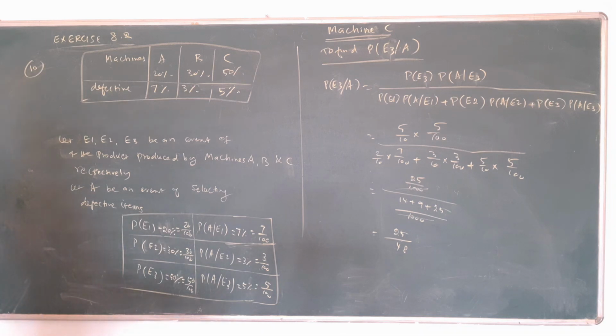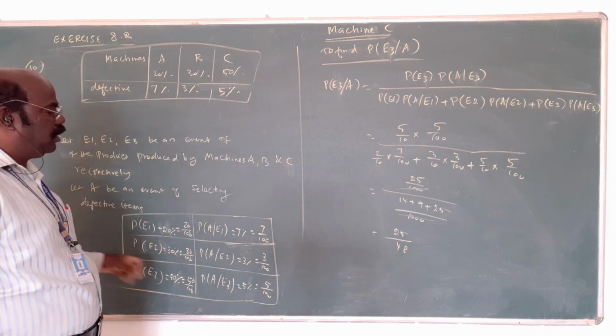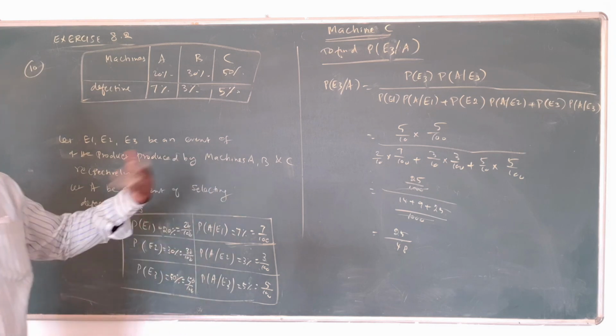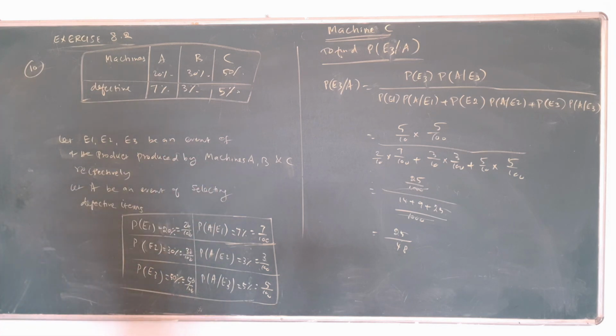The Example 3 problems and the Exercise 3 problems use the Bayes theorem idea. Go to the question and follow the formula, then it is easy for you. Write the formula clearly. First, from the question, collect the data in the form of a box. Complete everything, then write the formula, and subsequently you get the answer. Very simple concept. Exercise 3 has only 6 problems using this Bayes theorem idea.